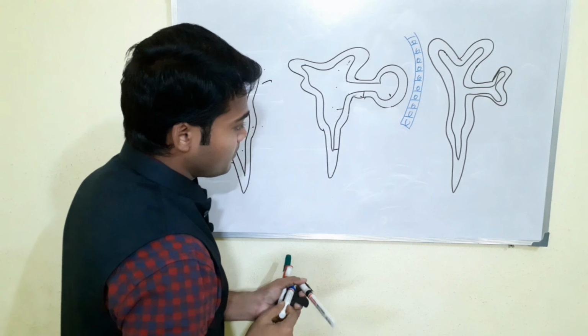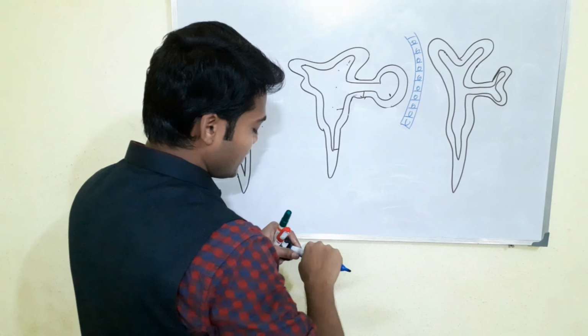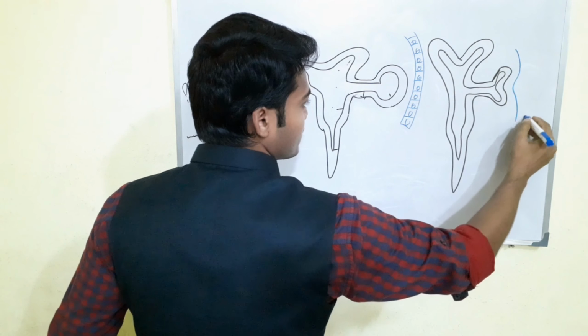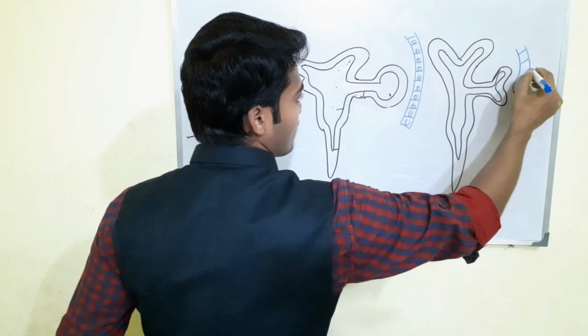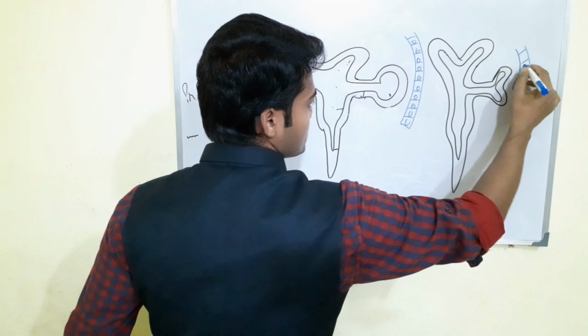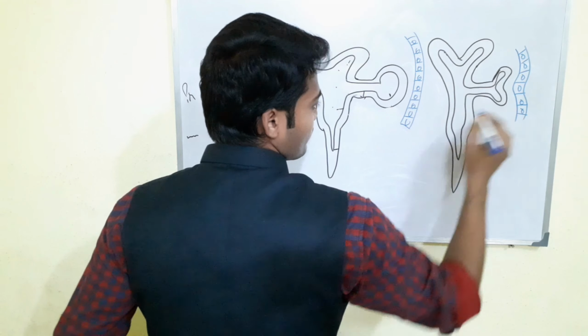This ectodermal part and optic vesicles are getting invaginated, right? When they invaginate, actually this is happening inside the eye, right?